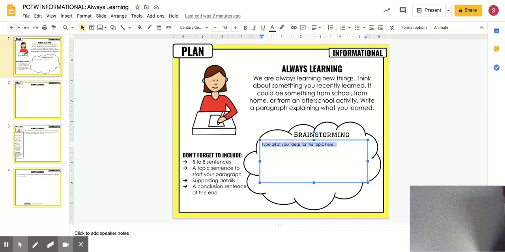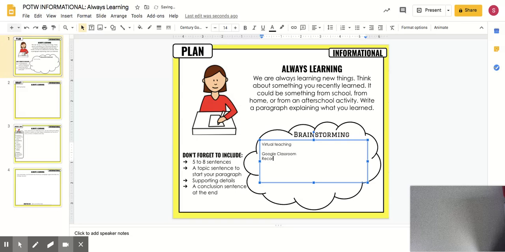So let's say we are learning new things. What did I learn recently? I learned a lot about Google Classroom and virtual teaching lately. So I could say just virtual teaching in general, because that is going to be what my paragraph's about. I'm always learning this. This is something I recently learned. And maybe I want to write down my 3 supporting details that I'm going to use. Maybe that's Google Classroom.